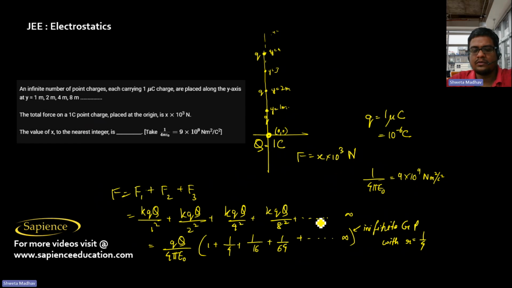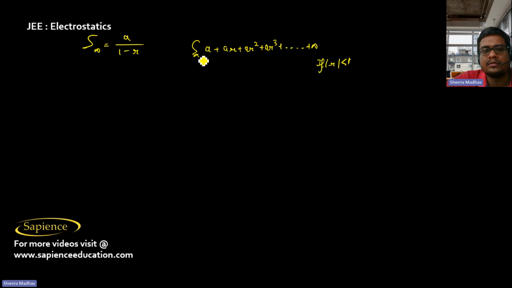So therefore, as we know, the sum of an infinite GP is given as A by 1 minus R, where A is the first term. If you have A plus AR plus AR square plus AR cube and so on till infinity, where mod R is less than 1, then the sum of infinite terms is given as A by 1 minus R.